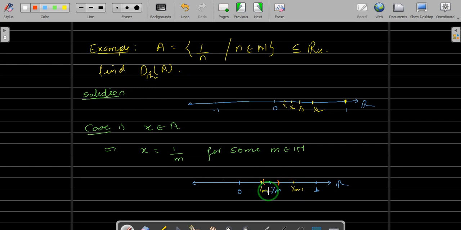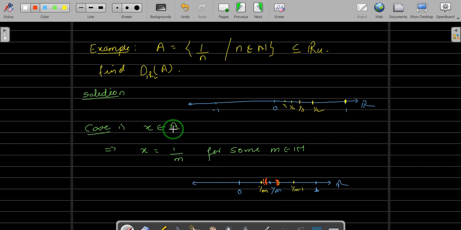For that matter, we have to say what will be the radius of this. We will take the radius of that ball to be, of course we know that this is bigger and this is smaller, the distance between 1 upon m plus 1 and 1 upon m, and take half of it. So you start your interval from here to here, and that guarantees that A intersection with your open ball minus 1 upon m will be empty, and hence this x cannot be the limit point. So no point of A will be the limit point of A.